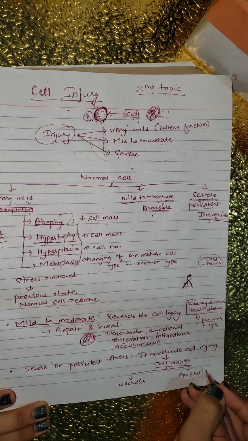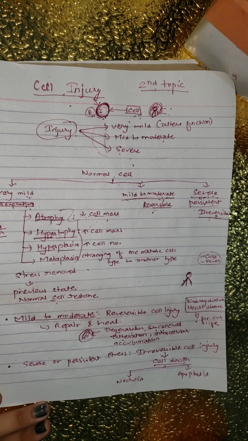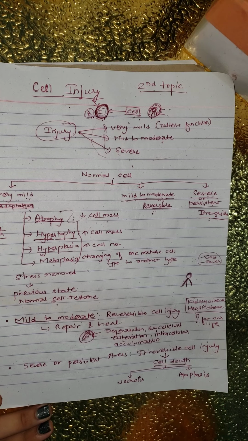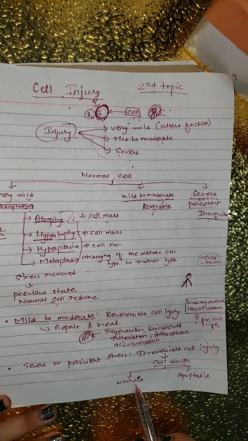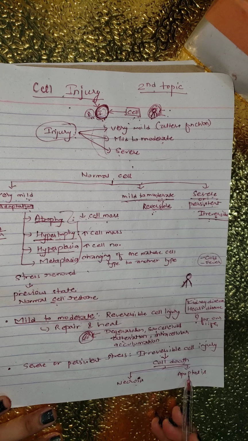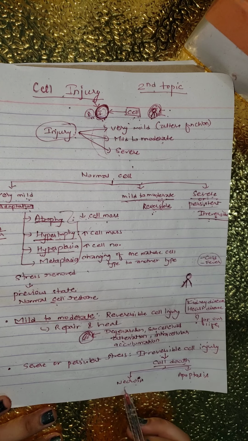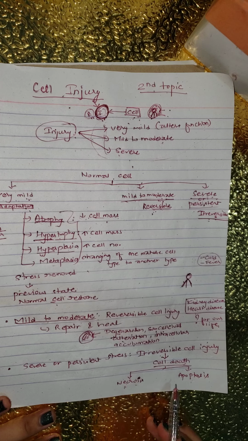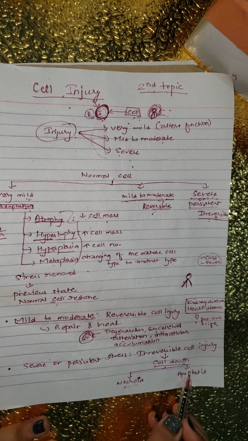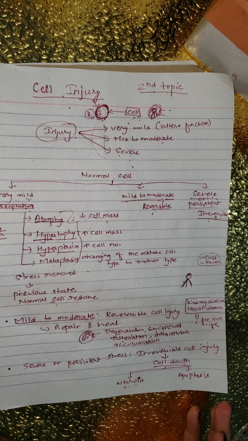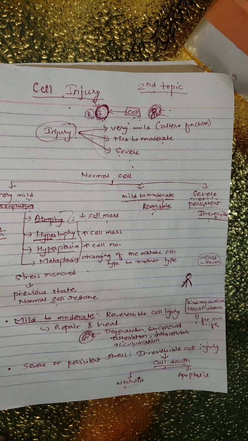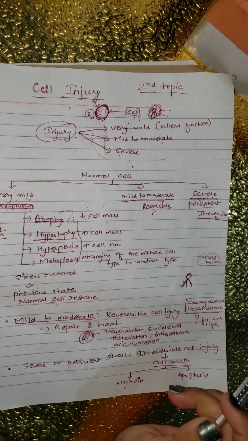There is a very common question in pathology: what is the difference between necrosis and apoptosis, as they are both processes of cell death? We must know the difference between necrosis and apoptosis, and it is very easy to learn, which we will study in our next chapter.